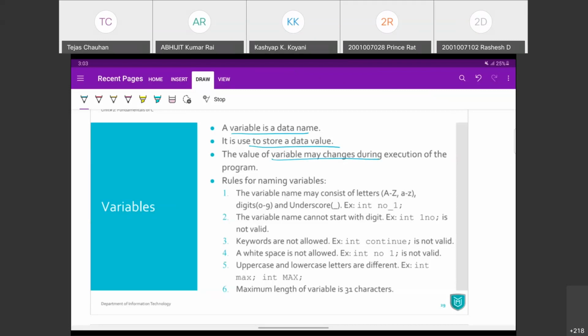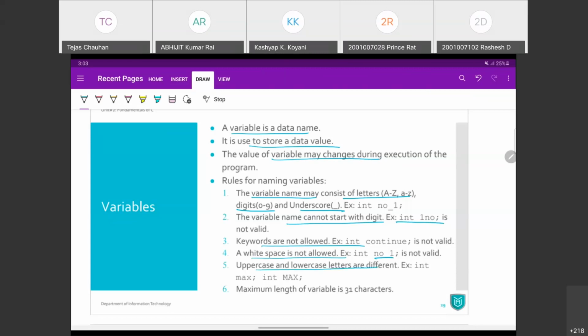And when we declare a variable, we should follow all the rules of identifiers. So variable name may consist of letters, digits, and underscore. It cannot start with digit. Keywords are not allowed. White space is also not allowed in between. Uppercase and lowercase letters are different.